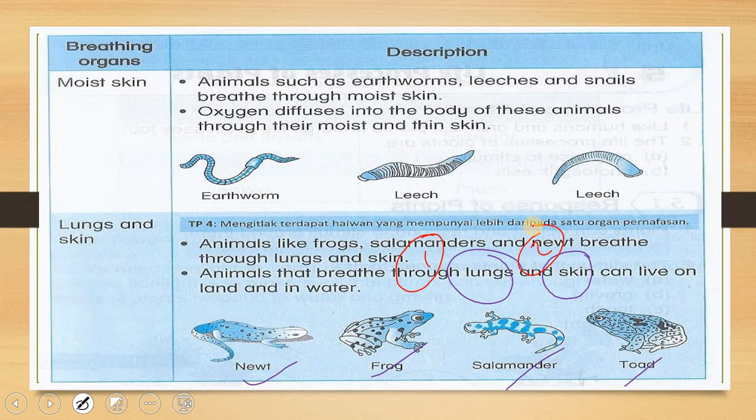So you have to remember all these four, or at least three animals that breathe through lungs and also skin, because they usually will ask you and you will be given 2 marks if you answer them correctly.